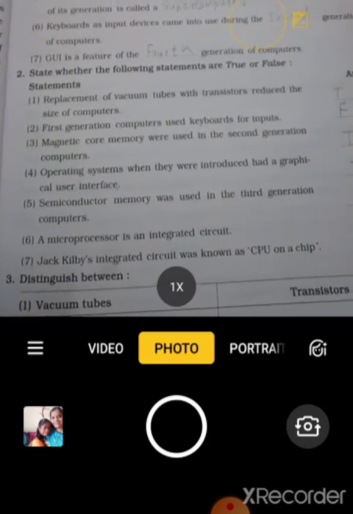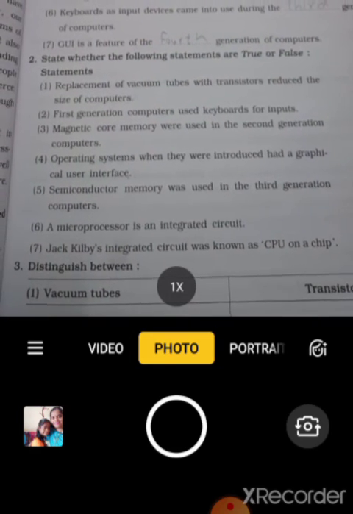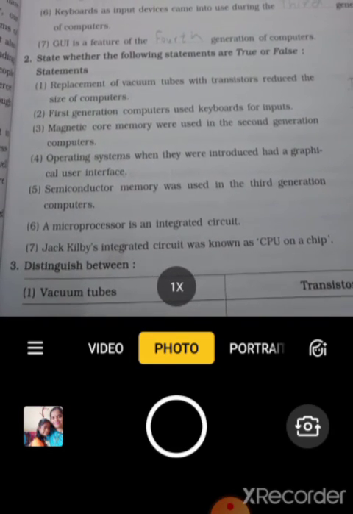Now students, next come to our exercise, filling the blanks and true or false. You have to find out the answers and write them down with pencil. Next lecture I will give you all the answers for filling the blanks and true or false.